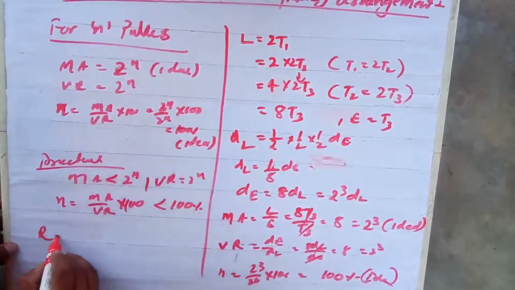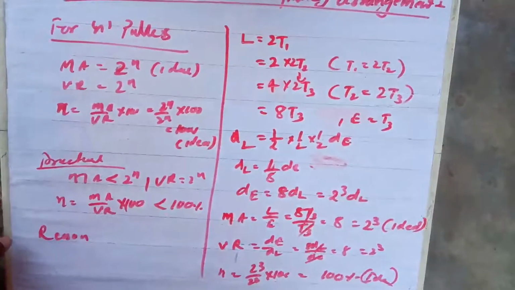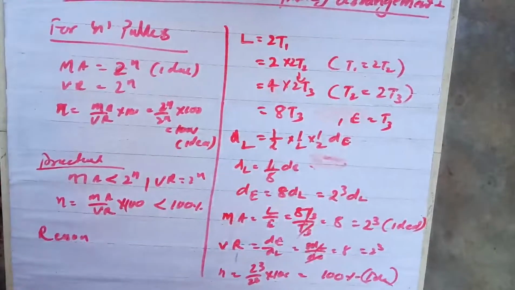Reasons? Same 4 reasons. Number 1, the friction between the movable parts. Number 2, the friction between the pulley and the string. Number 3, the strings are not inextensible.